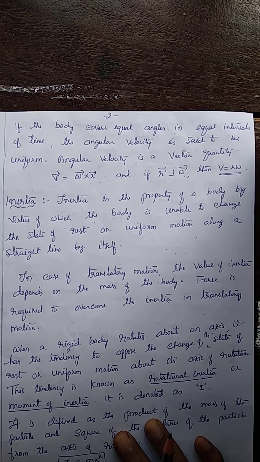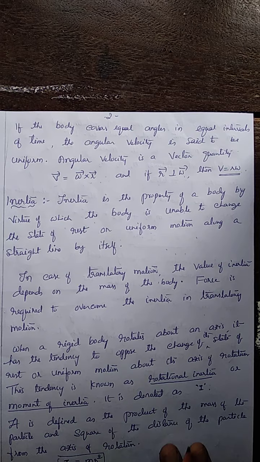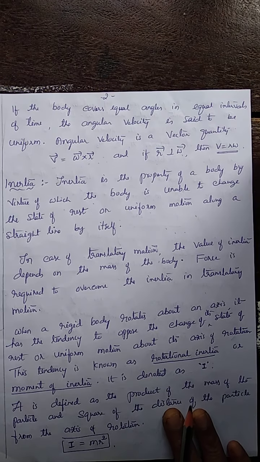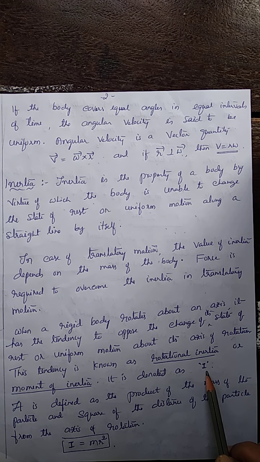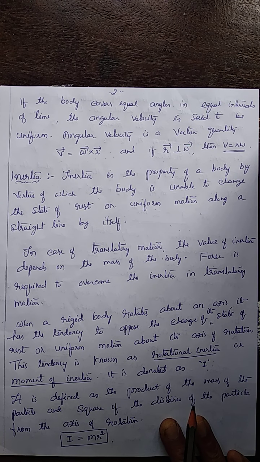Similarly, in rotational motion also, the body has the property of inertia. The body tries to remain in the same state. It won't change its state by itself. That tendency is called rotational inertia or moment of inertia. The moment of inertia is denoted by the symbol I. To change the rotational inertia in rotational motion, an external agent is required. That external agent is called torque.